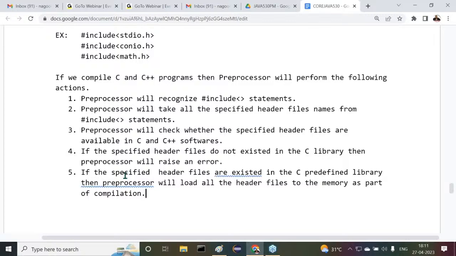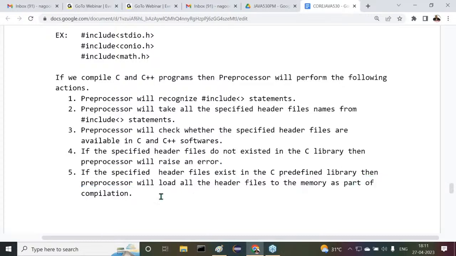Sir, all of you are getting it or not? All of you are following this point or not? First of all, the preprocessor will recognize all the hash include statements. The preprocessor will take all the header file names we provided. The preprocessor will check whether they are available in the C predefined library. If they are not available, an error will be raised. If they are available, then the preprocessor will load all the header files content to the memory as part of the compilation. Now I'm giving one point here.